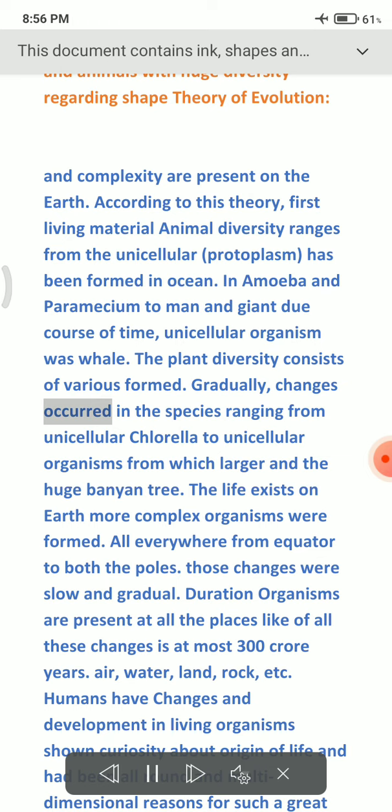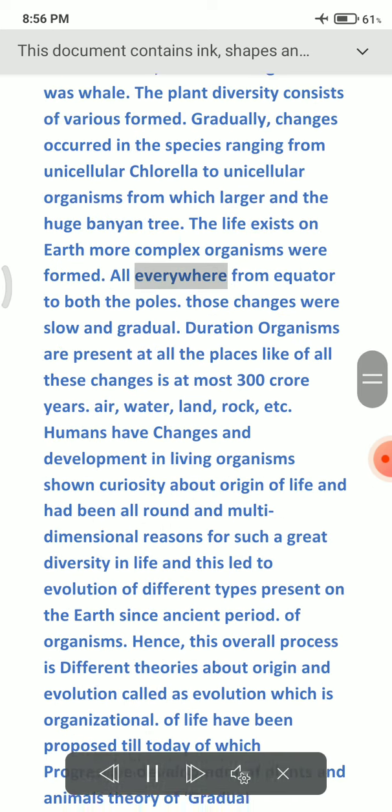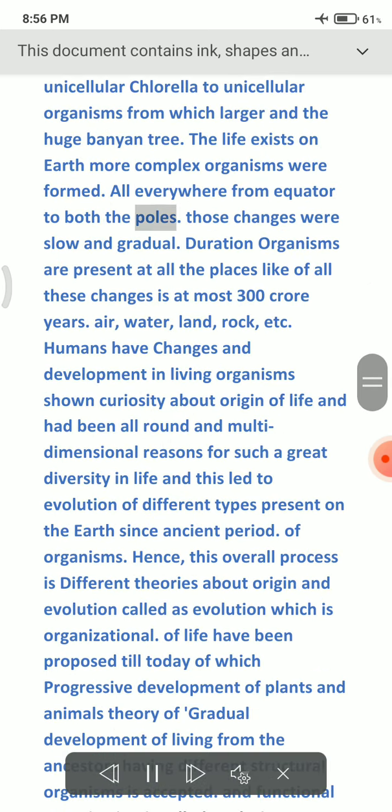Gradually, changes occurred in unicellular organisms from which larger and more complex organisms were formed. Those changes were slow and gradual. The duration of all these changes is at most 300 crore years. Animal diversity ranges from the unicellular amoeba and paramecium to man and the giant whale. The plant diversity consists of various species ranging from unicellular chlorella to the huge banyan tree. Life exists on Earth everywhere from the equator to both the poles. Organisms are present at all the places, like air, water, land, rock, etc.